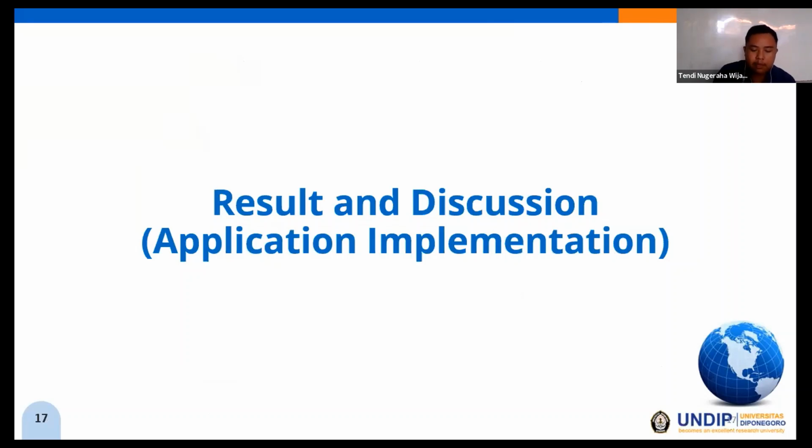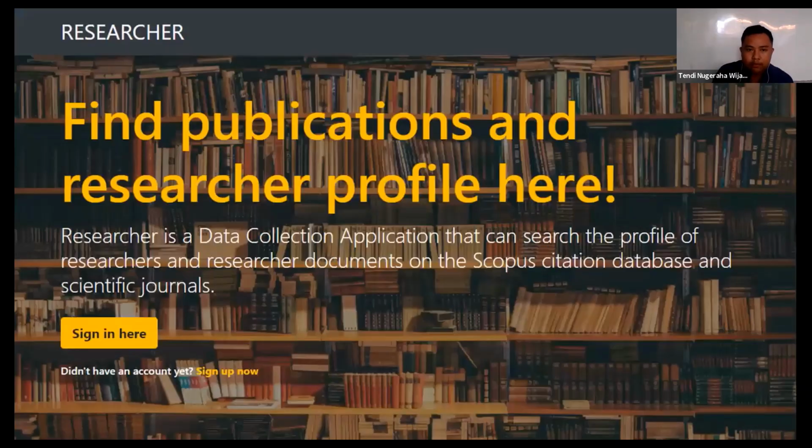Now we will see the implementation of the application, which will display the interface of the application. First, this is the home page of the application. On this page, there are options to sign in and sign up. User must be signed in to be able to use the full feature of the application, but before accessing the application, it requires an internet connection of an institution that subscribes to Scopus, such as a university internet network. So to be able to use it outside the campus, a VPN is required. We use the OpenVPN application to connect to the university network.